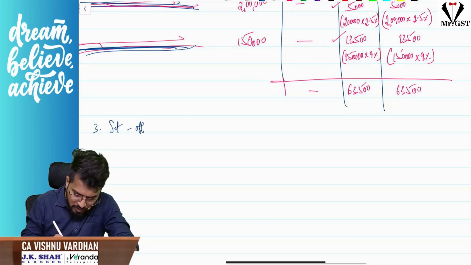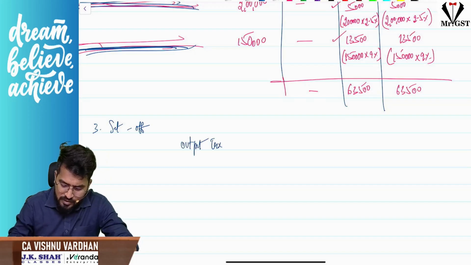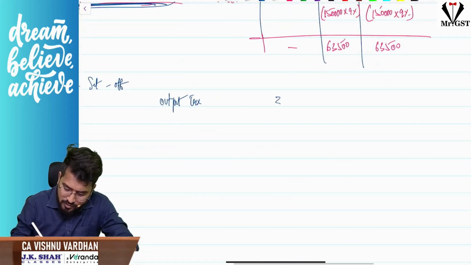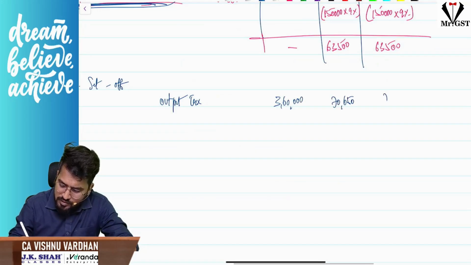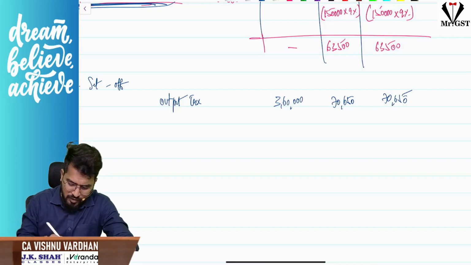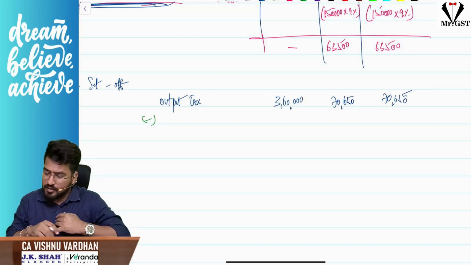Correct? So set off, if you see, sir, output tax is 3 lakh 60,000 and 70,650. Mostly set off rules will not be that difficult when you're going with such a big problem, because their focus will not be on set off, their focus will be on the other points.